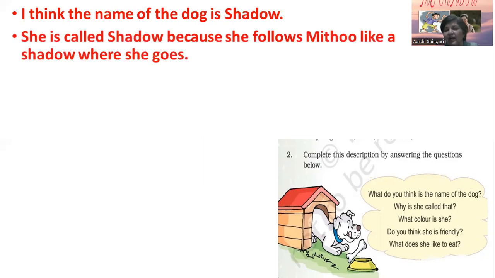Why is she called that? She is called Shadow because she follows Mithu like a shadow wherever she goes. What color is she? Her color is gray. Gray means white.